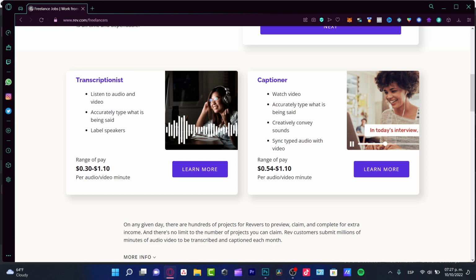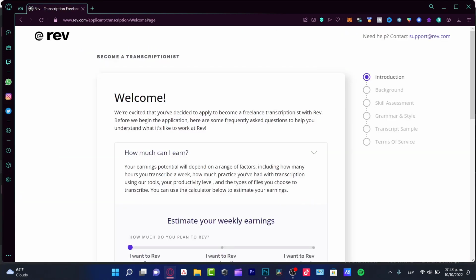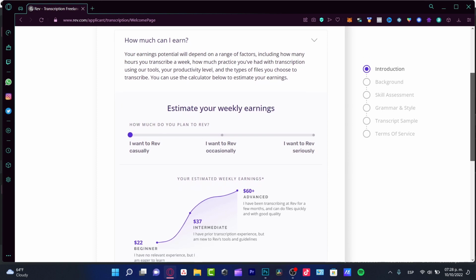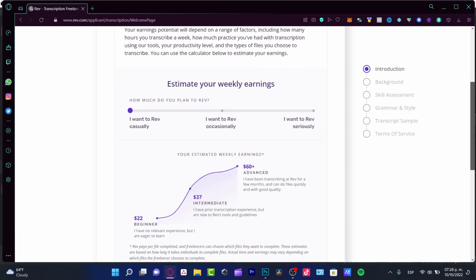So in here, you want to look for the transcriptionist. If you want to check out the captioner, let's see if we have some time and we can check it out. Now it's saying here, how much can I earn? In here, it's going to tell us about our earnings potential, which depends on a range of factors, including how many hours we transcribe a week, how much practice we have with transcription, and our tools.